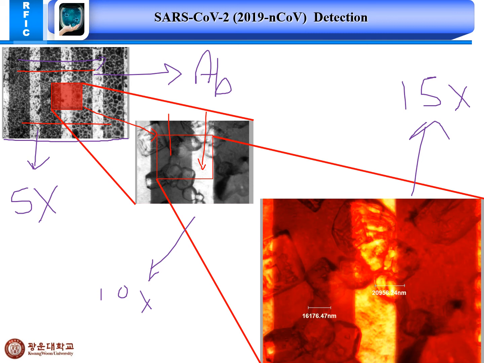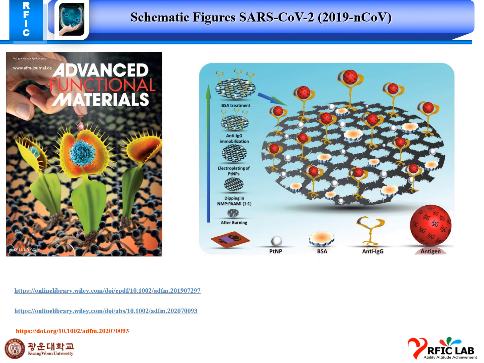This is a 1/6 size, 16,176.47 nanometer. This size is around 20,956 nanometer. So these are the good results we got. I did it by myself using the optical microscope. I got a good published paper in AFM, which I am trying to use as a reference for our final pictures.